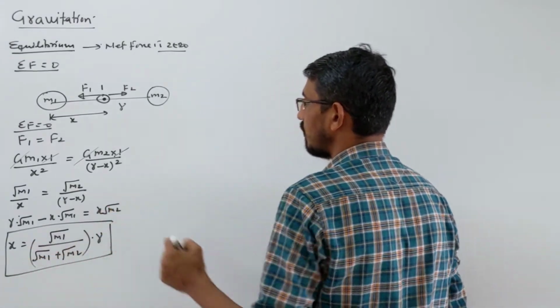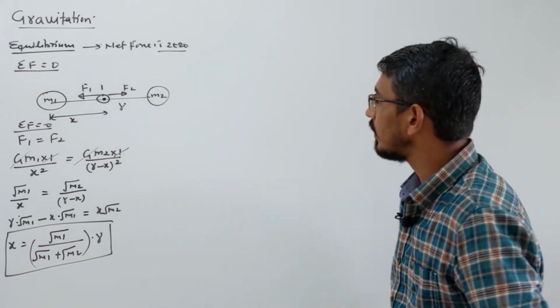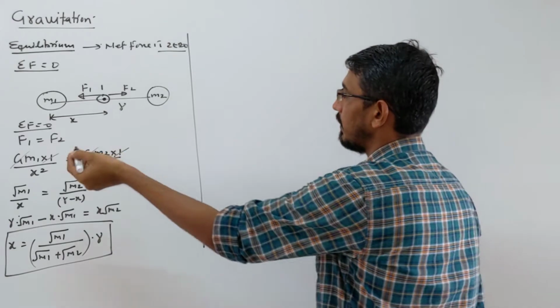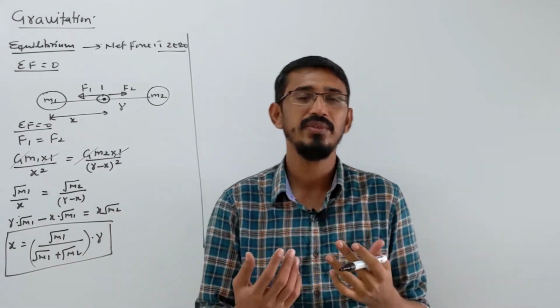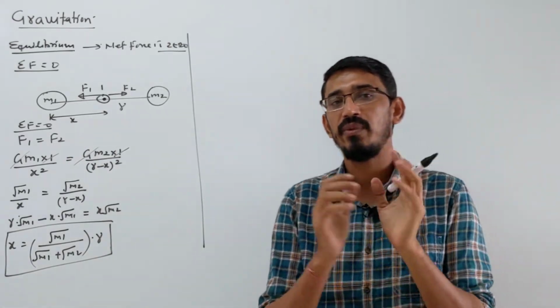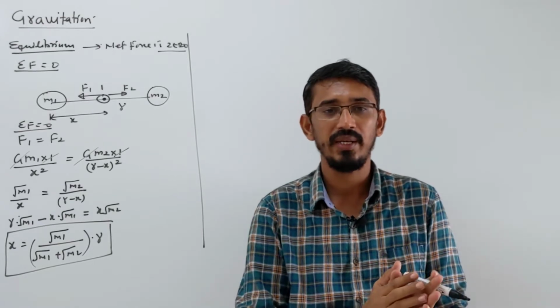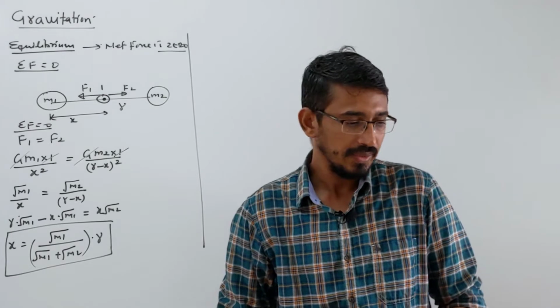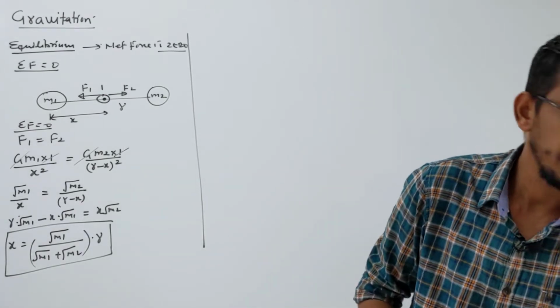So this is a direct way also to solve. Masses you put and distance you put, you will get your answer. So mainly I said two types of questions they ask us from this part, Newton's law of gravitation, general formula. Either they ask to calculate net force on some particle, or they ask this type of equilibrium questions.